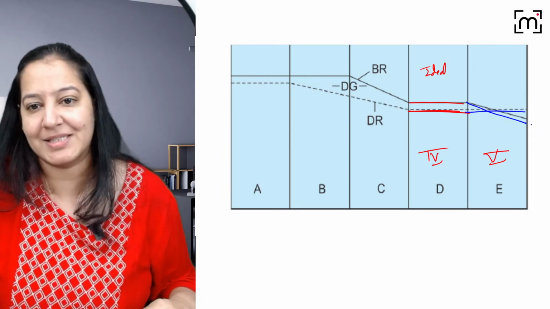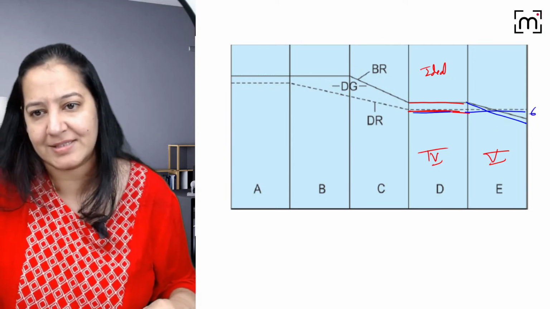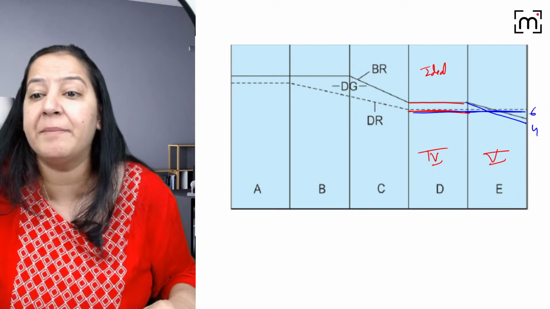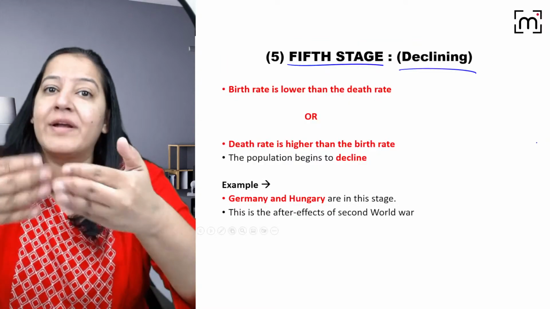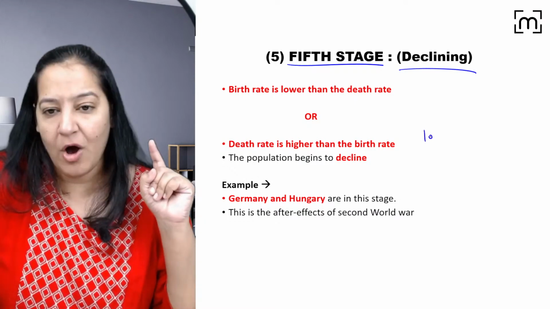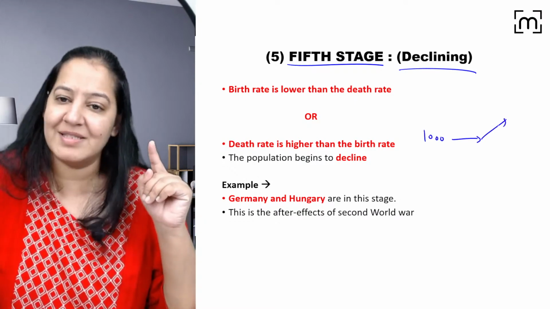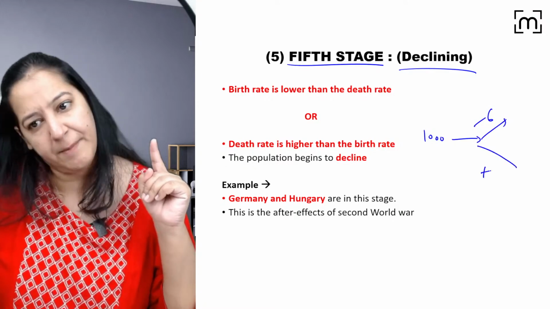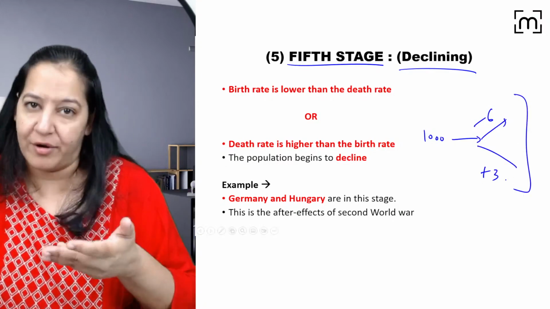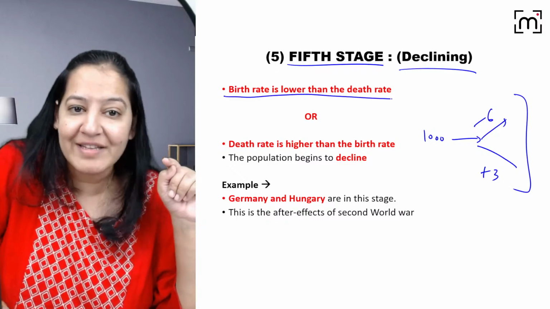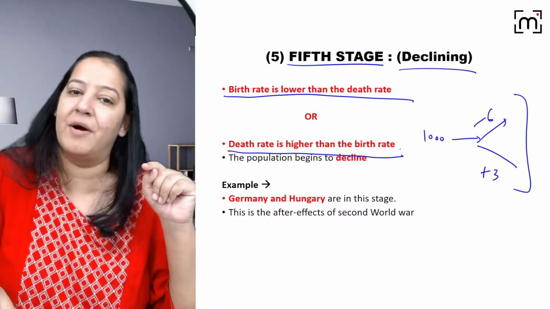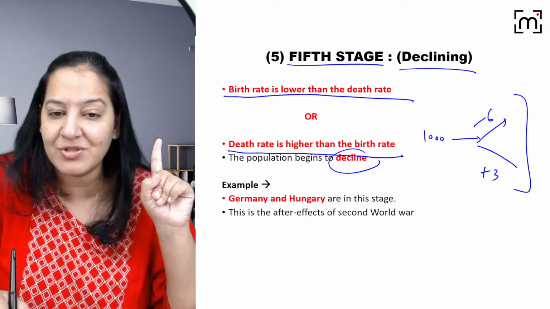The death rate is 6. The death rate is still 6, right? But birth rate is lower than that. It can be 4, it can be 3. Is it possible? So population is not stable. Population goes on declining day by day, right? Every year, per 1,000, 6 people are dying, but only 3 people are being born. So it is a negative model. You got my point? The population is declining. So birth rate lower than death rate, or death rate higher than birth rate, is one and the same thing. The population is not stable, it is declining.